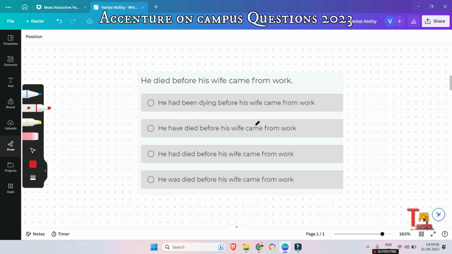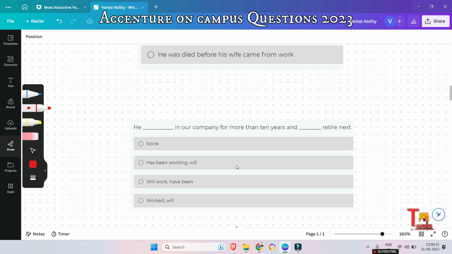Let's go to the solution. Actually, the sentence represents an action which finished before the next action happened in the past, right? So we should use the past perfect tense to describe the first action and the simple tense to describe the second action. The correct form of the sentence will be: he had died before his wife came from work. This is the past perfect tense, and wife came from work is the simple past tense, right?